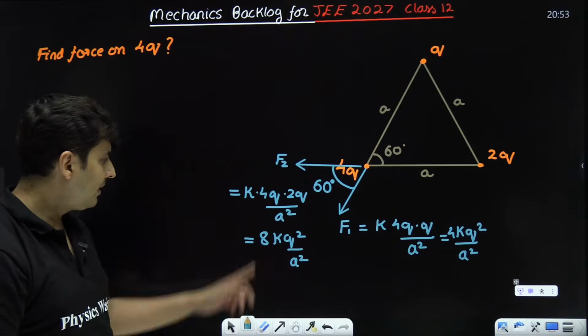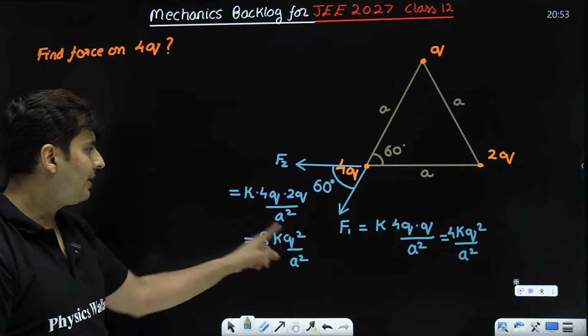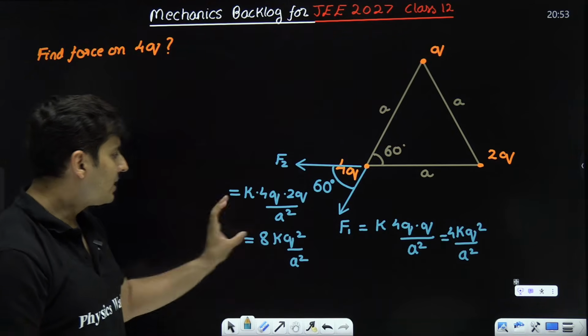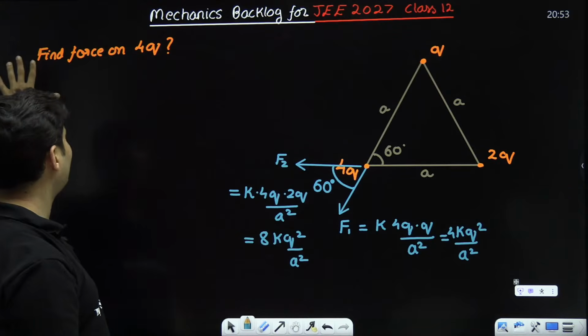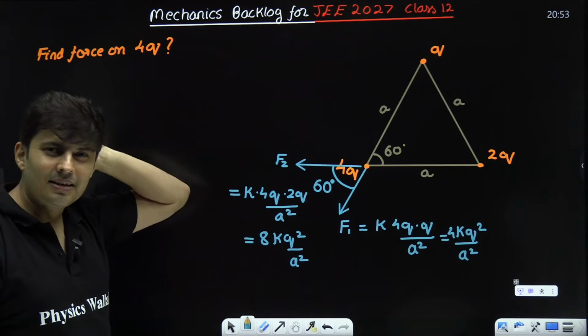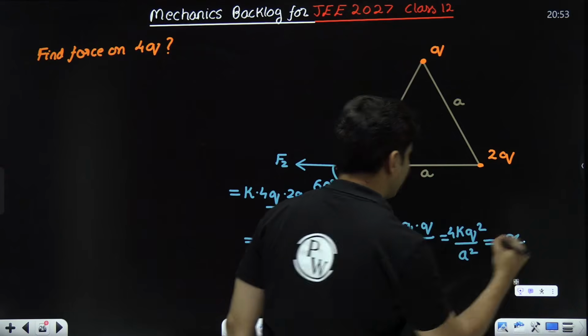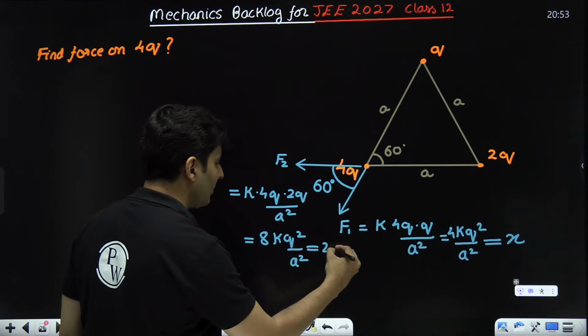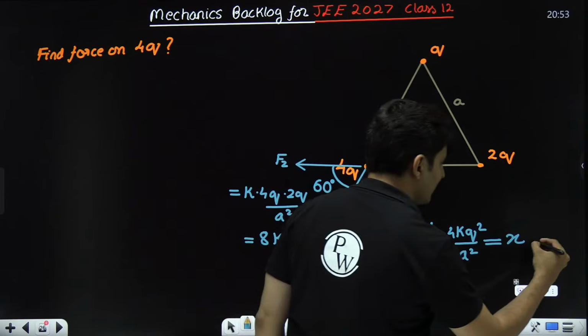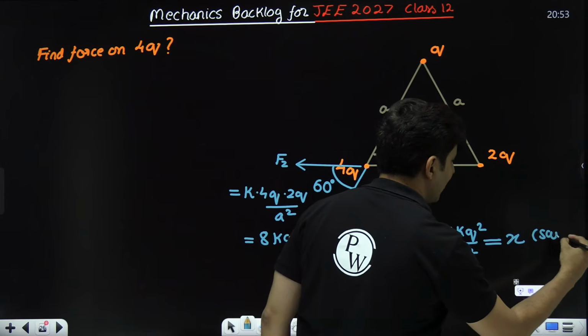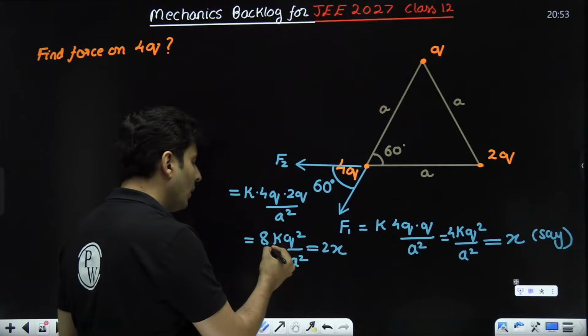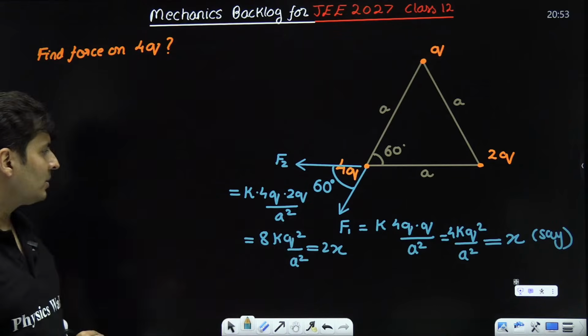Is that right, everyone? So I have got F1, I have got F2. Now, instead of putting F1, F2 in this entire thing, I have got a trick. Just assume this is x. Then obviously 8 means it will become 2 times x.